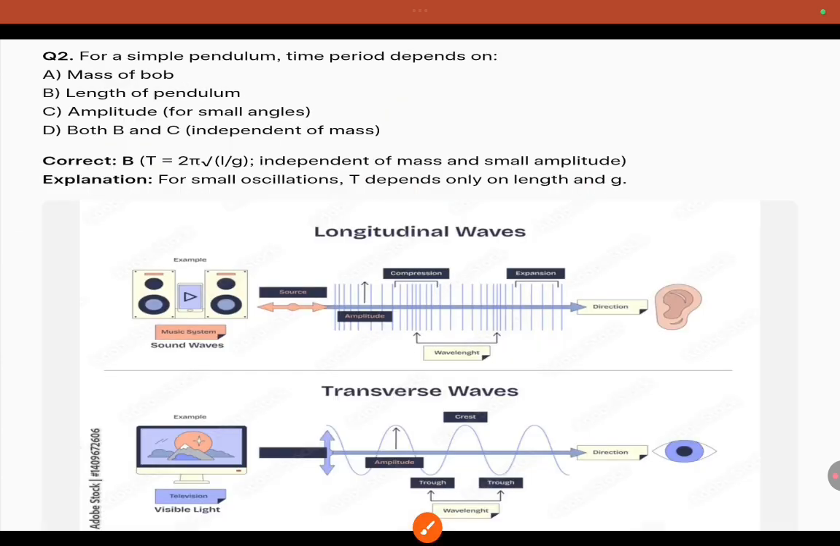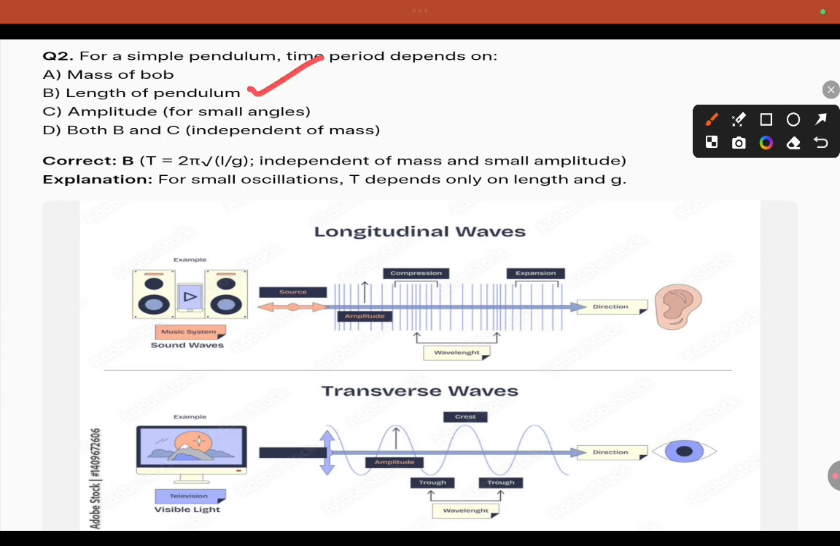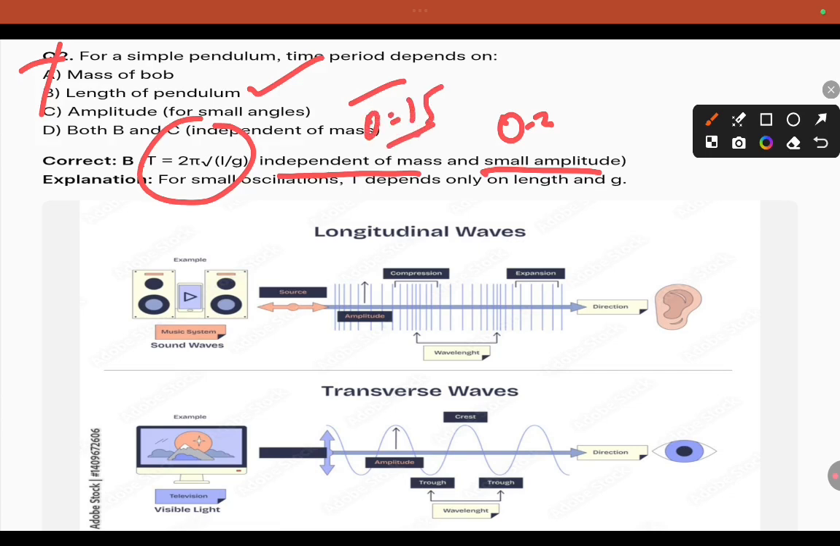For a simple pendulum, the time period depends on what? In the simple pendulum, the time period depends on the length, but does not depend on the mass of the bob. Time period formula: T equals 2 pi root L by g. It is independent of the mass and is valid for small amplitude. Small amplitude means small angles, so you have to consider theta under 15 degrees. If you go with more than that, it will give wrong values. So the simple answer: it does not depend on mass.